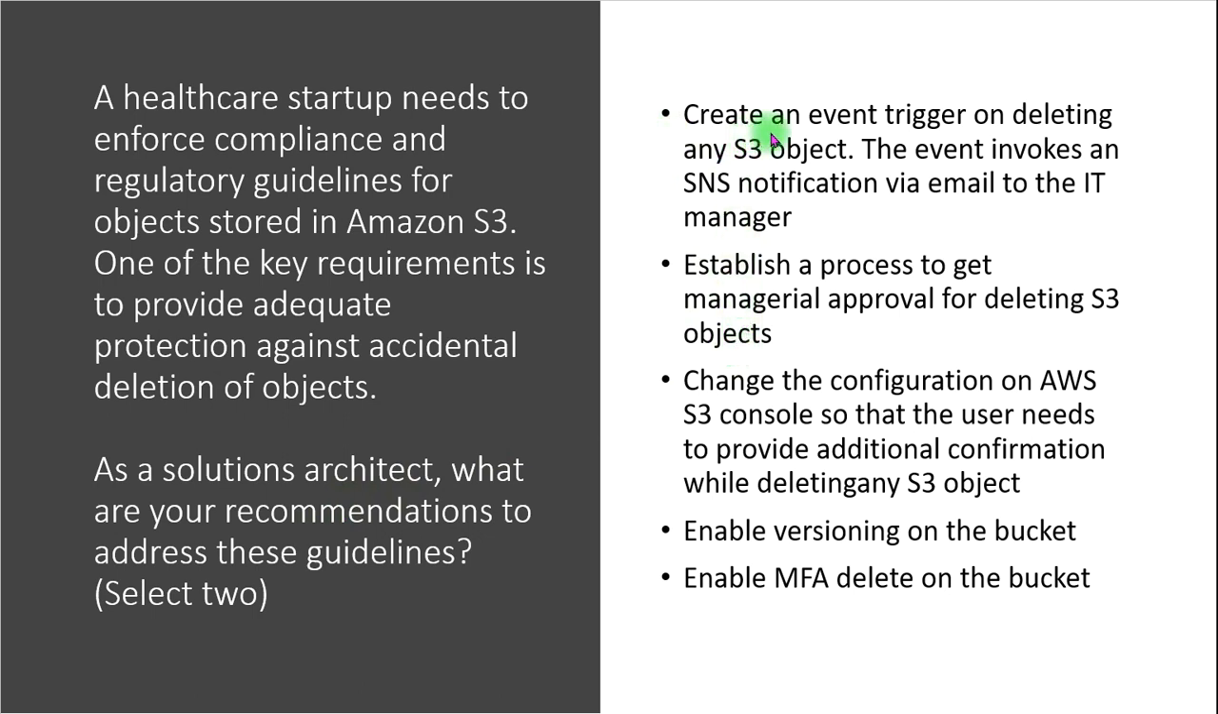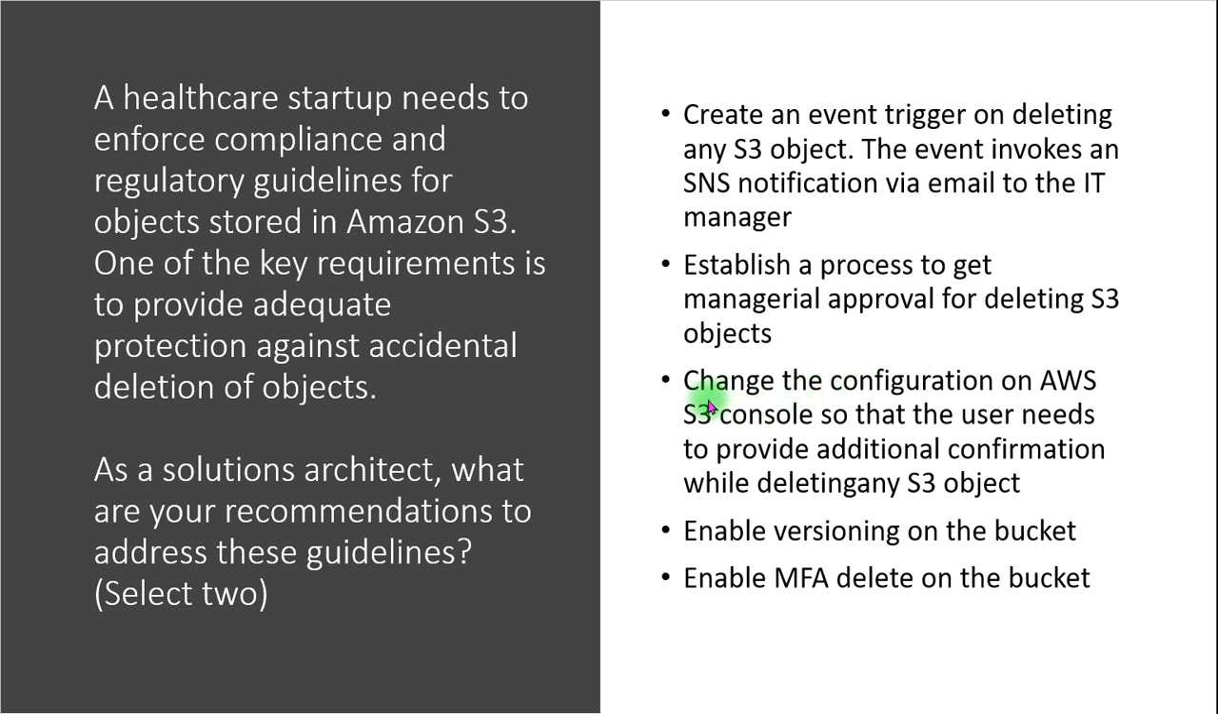So the first option they are talking about, create an event trigger on deleting any S3 object. The event invokes an SNS notification by email to the IT manager. This option doesn't seem to be correct. The reason is, setting an event trigger after object deletion does not meet the objective of preventing object deletion by mistake, or we can say by accident. So this is not the correct choice here. Next option is about establishing a process to get managerial approval for deleting S3 objects. This option doesn't seem good to me, because it's just a distraction, we can say.